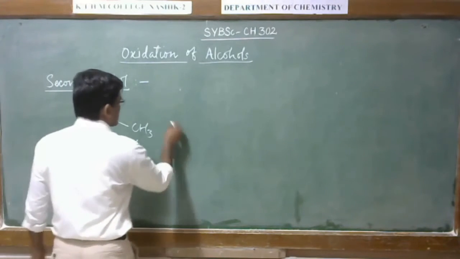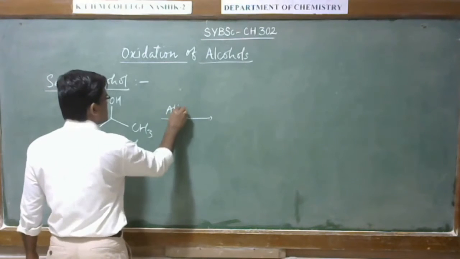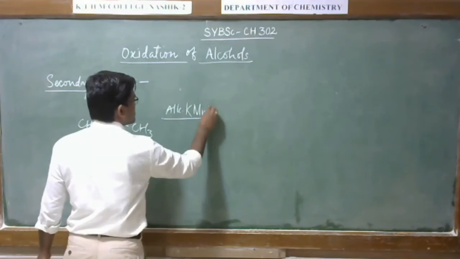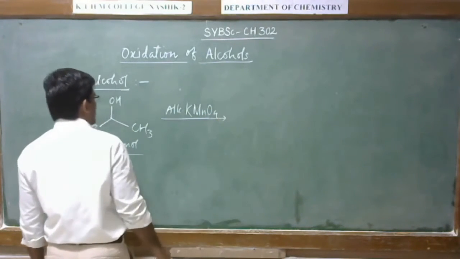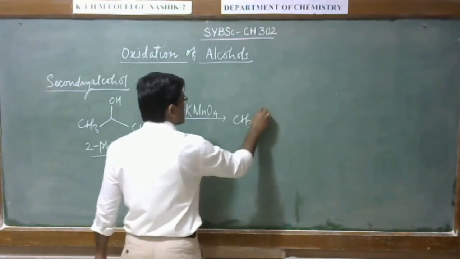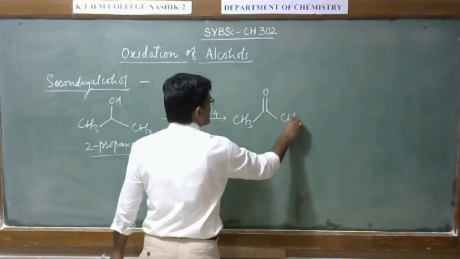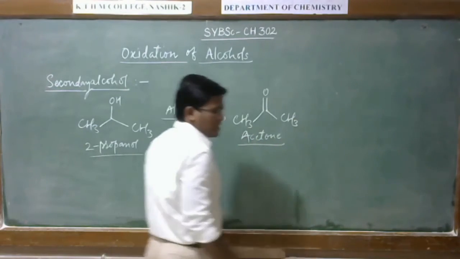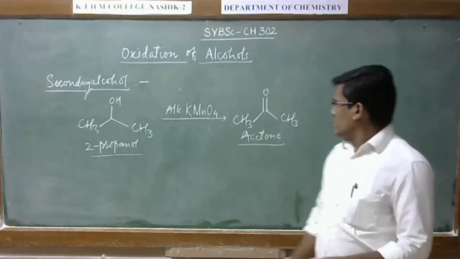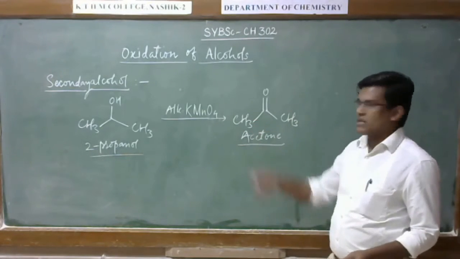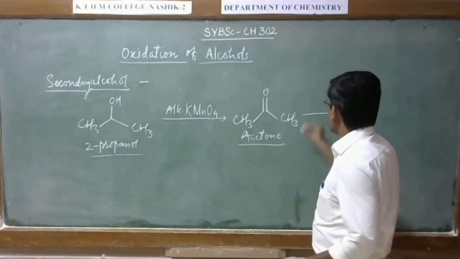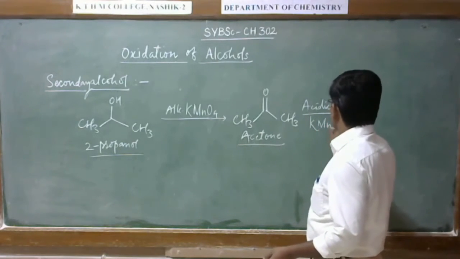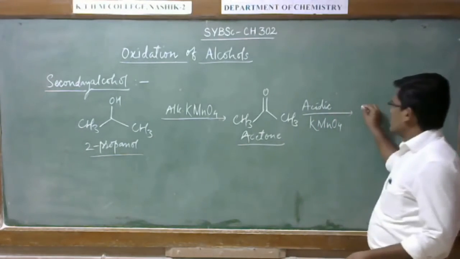So in the first step, alkaline KMnO4 solution will give corresponding carbonyl compound, that is acetone, and since these ketones are very difficult to oxidize under this condition, it requires the acidic KMnO4 solution to give the acids.